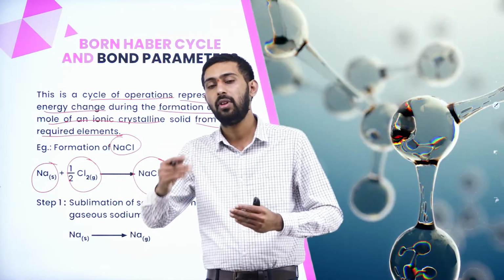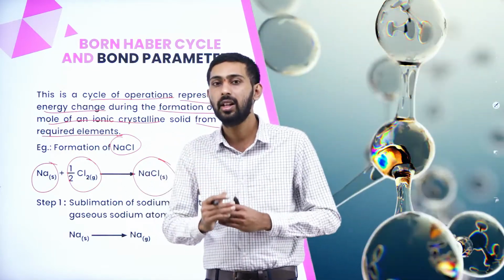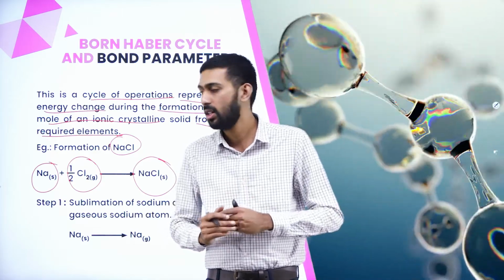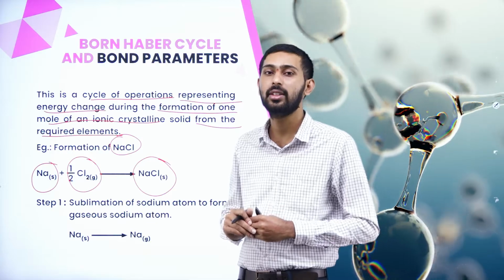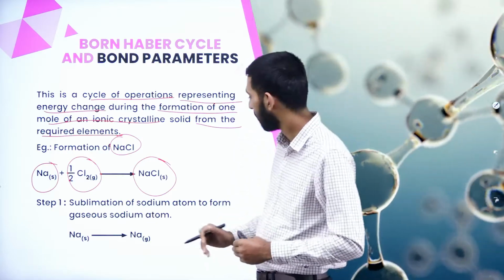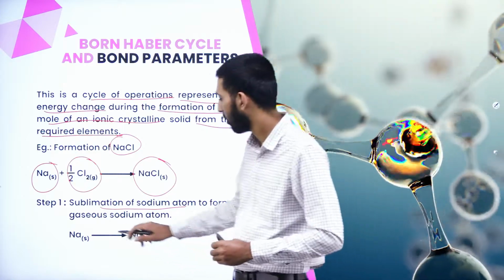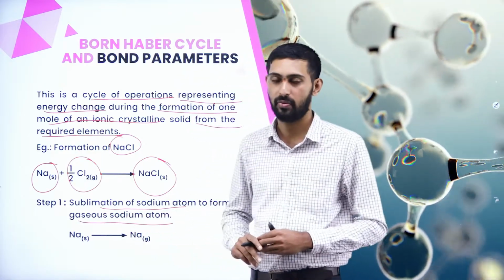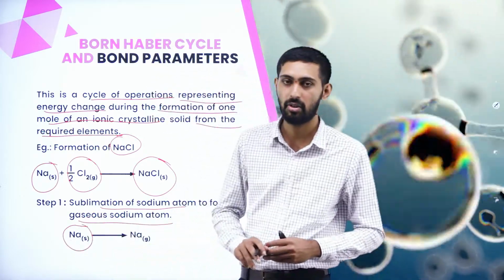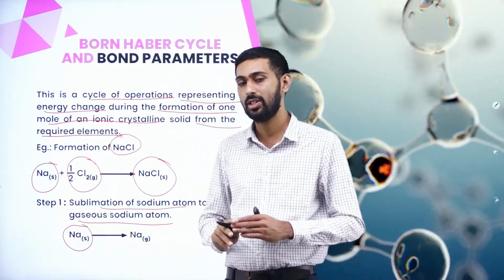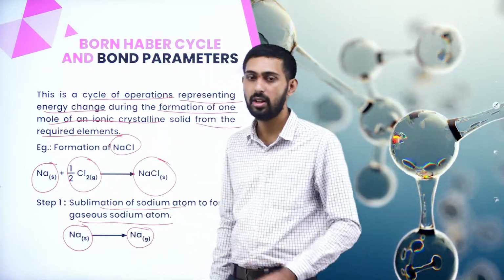Then for chloride, we have to add one electron to the chlorine atom, then we will get sodium chloride. We cannot prepare a sodium chloride crystal directly when it is in the solid state. So first is sublimation of sodium to form gaseous sodium atom. We take sodium in the solid state and convert it into the gaseous state.